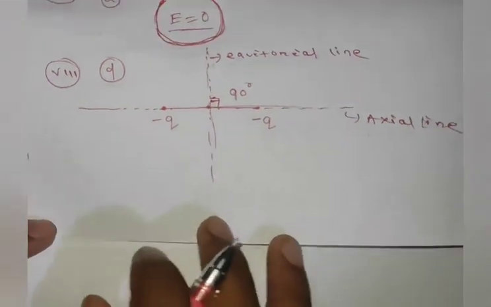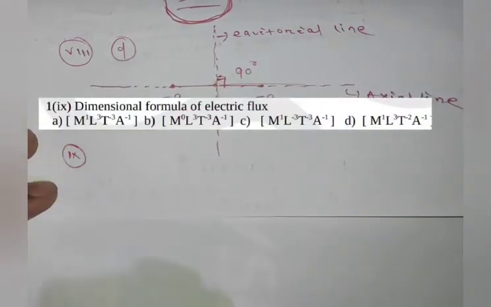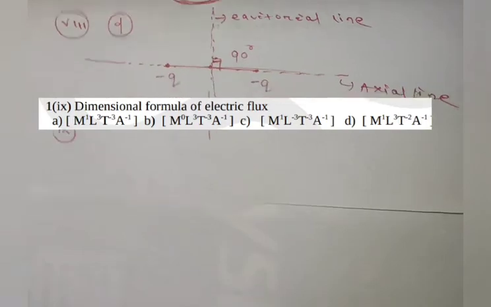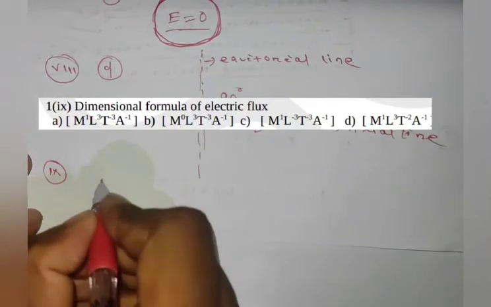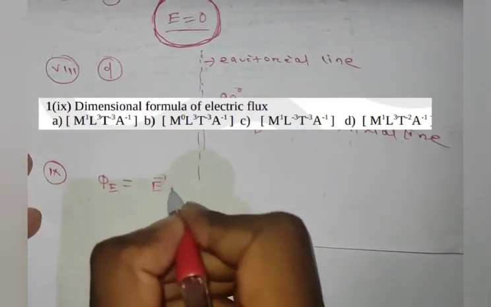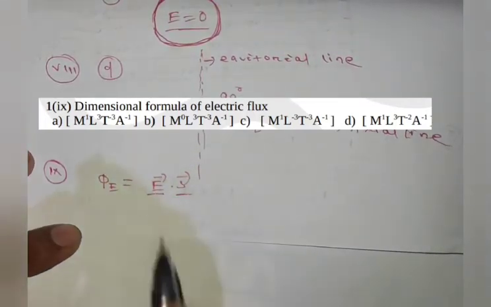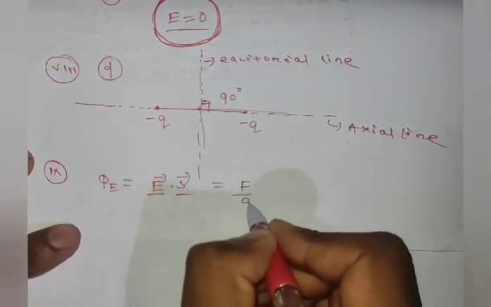Now I will come to the next MCQ, number nine. What is the dimensional formula of electric flux? We have to calculate the dimensional formula of the electric flux. We know electric flux equals E dot S. E is the electric field vector, S is the surface area vector. Electric field we can write as force by charge.